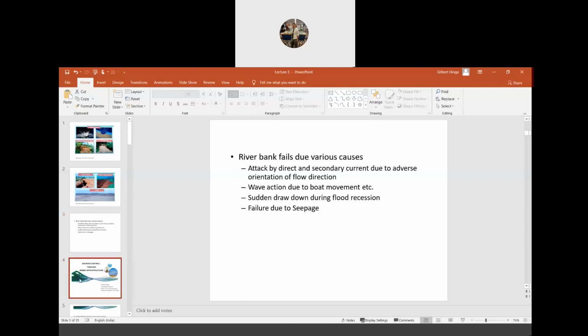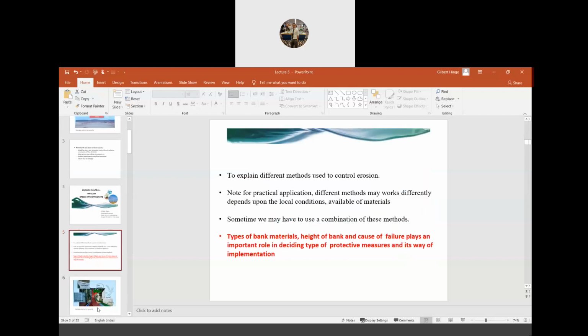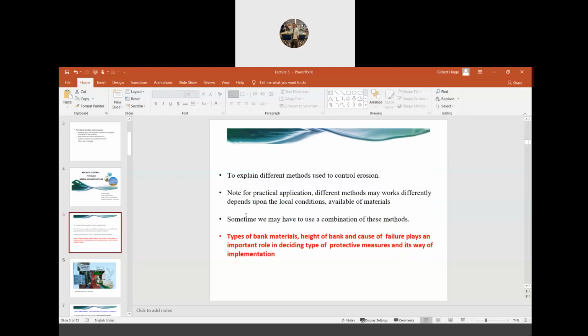So in today's class, we are going to discuss the erosion control measures for these various kinds of problems. Particularly, we are going to discuss green infrastructure. We're not going to discuss retaining walls and so on in detail today. We will discuss what green infrastructure solutions we can provide for various kinds of erosion problems. So the aim of today's class is to explain the different methods that can be used to control erosion.